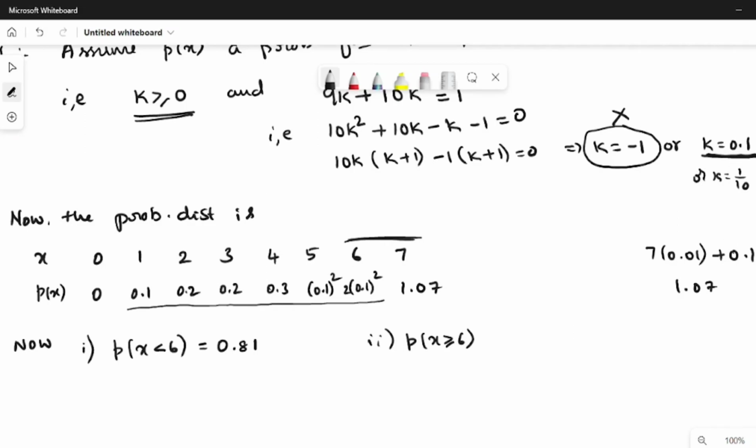So 0.02 plus 0.17, sorry, it is not 1.07, it is 0.07, okay, 0.17 it is.